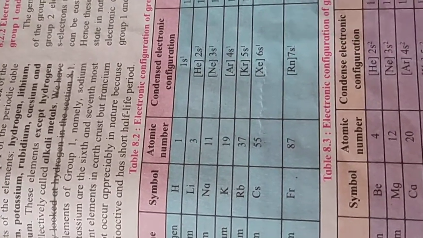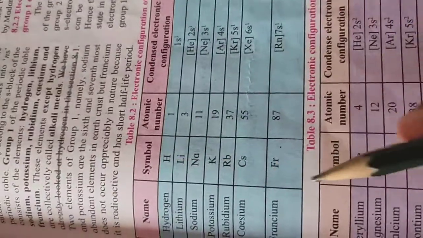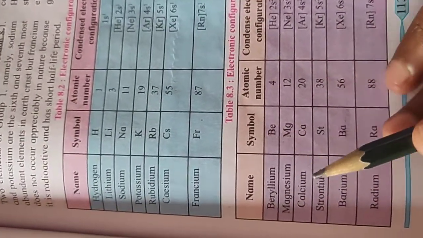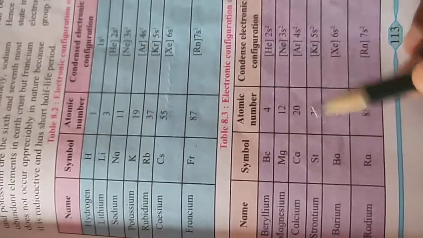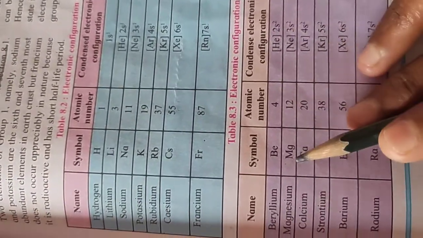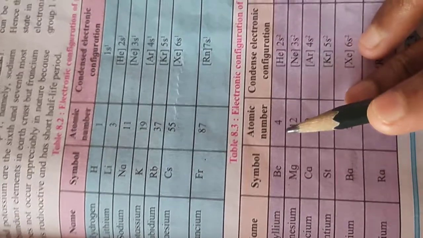So it is readily lost by the elements of these groups, and they form metal ions. Similarly, beryllium, magnesium, calcium, strontium, barium, radium. So these have two electrons in the outermost shell. Beryllium has atomic number 4.